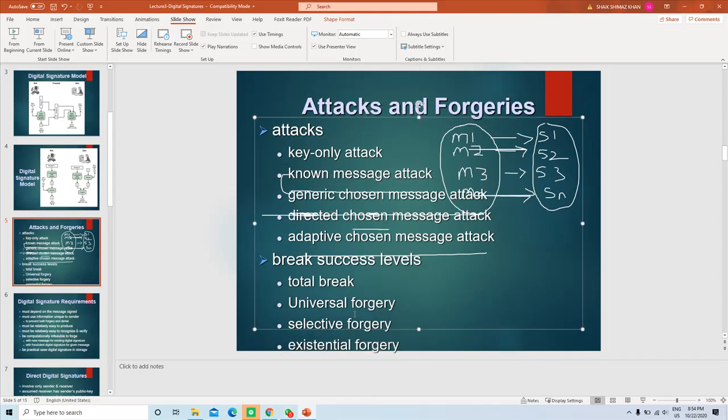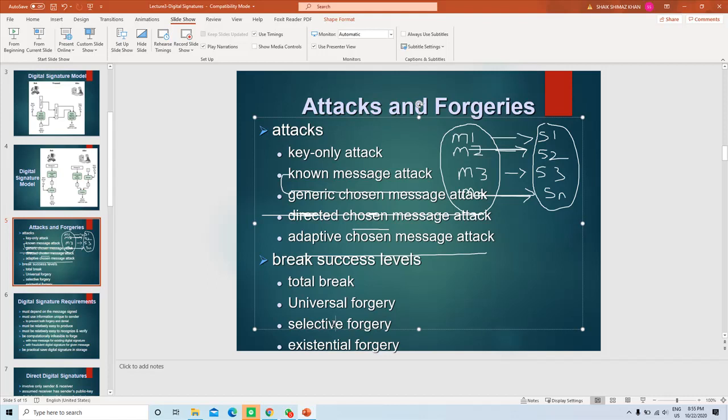Okay, so that is called universal forgery. Next one is called selective forgery. The attacker has the verifying key, which means the public key, and finds a signature for a particular message which is selected. This message has to be selected by the attacker.